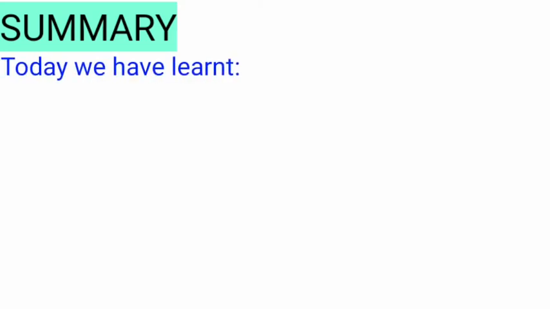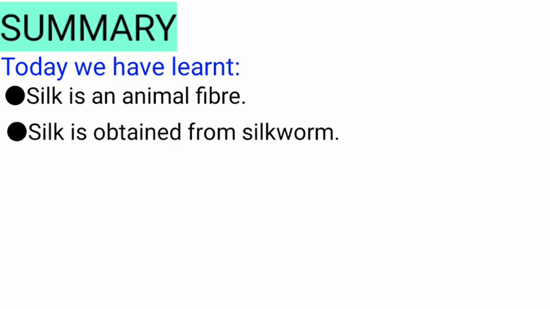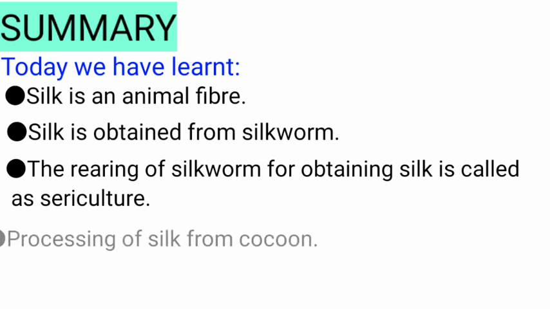Today we learned silk is an animal fiber. Silk is obtained from silkworm. The rearing of silkworm for obtaining silk is called sericulture. Processing of silk from cocoon.